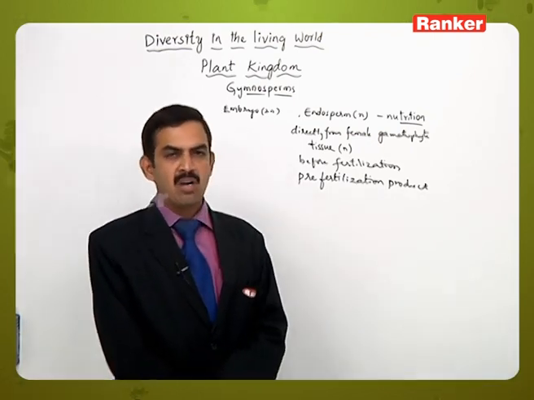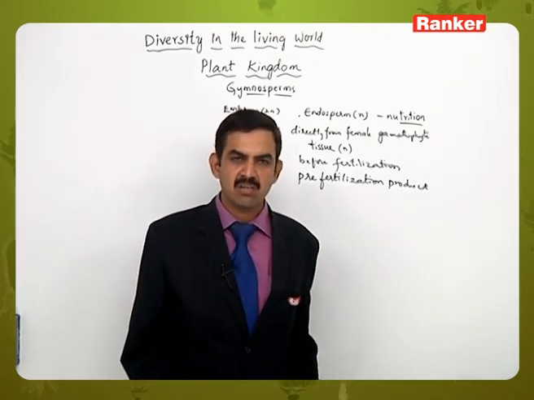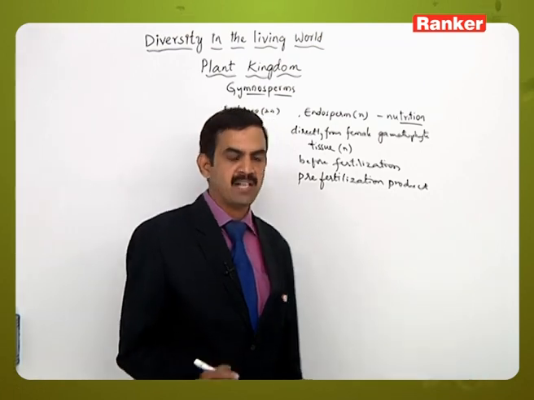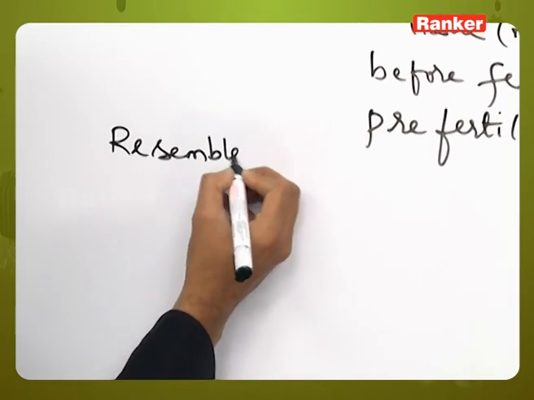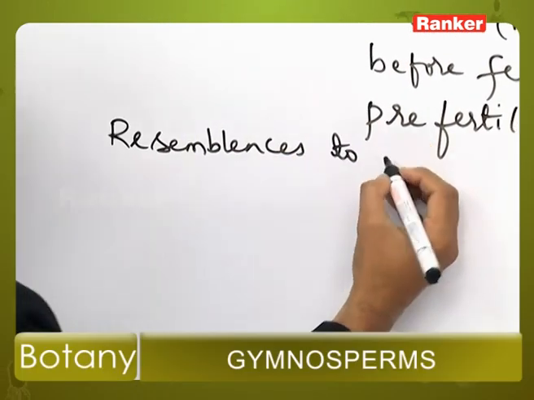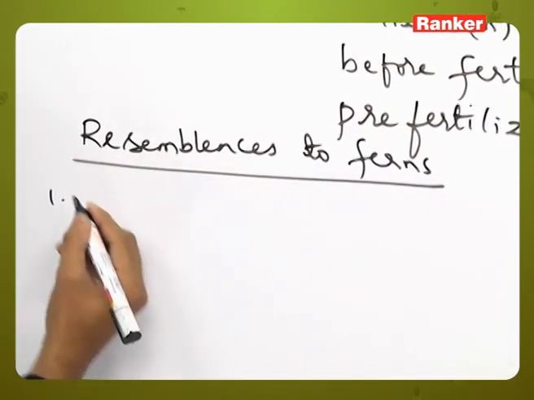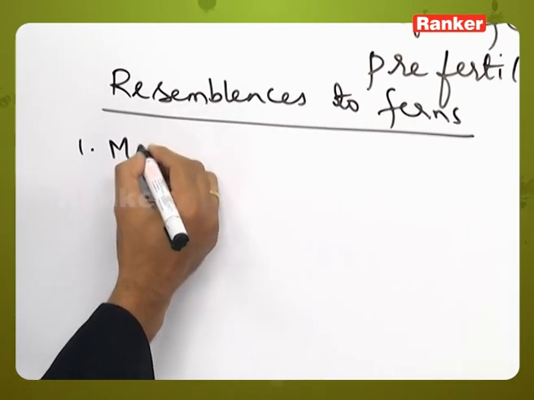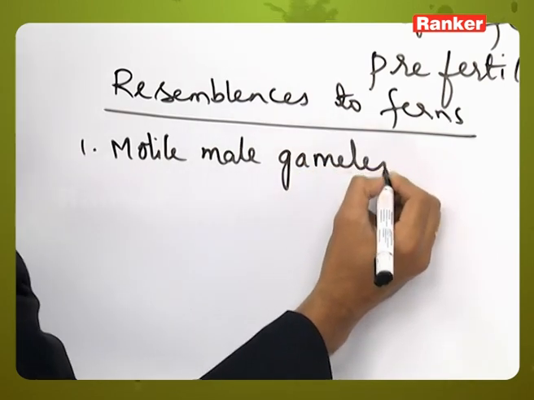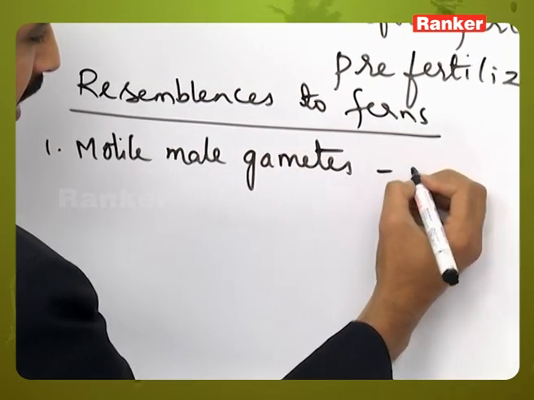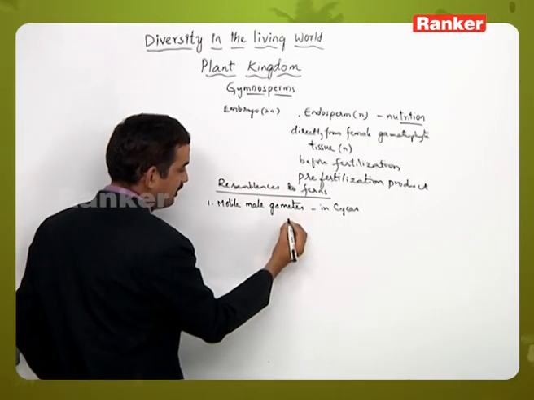The gymnosperms are non-flowering plants. Despite that, they are showing some similarities with other non-flowering plants like pteridophytes. So let us see some similarities, resemblances of gymnosperms to the ferns or the pteridophyta group of plants. The first one is motile male gametes, like in cycas. That is in the cycas plant,